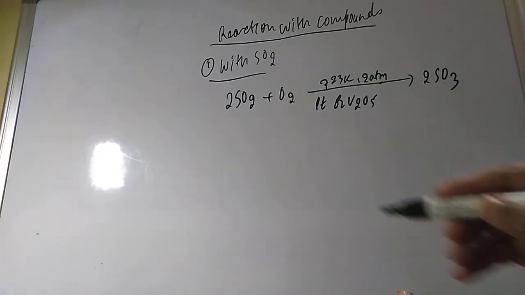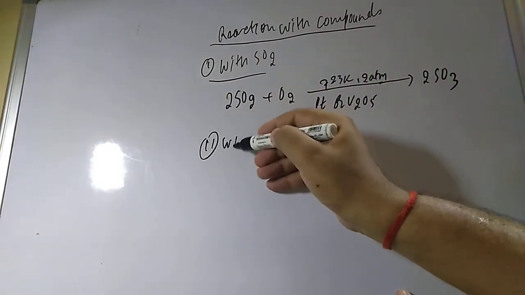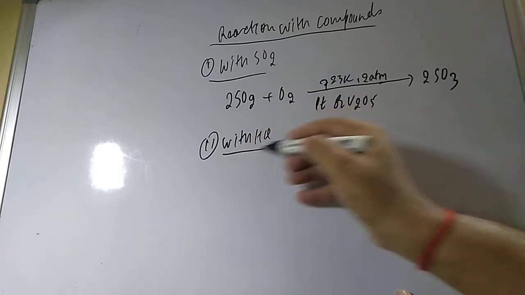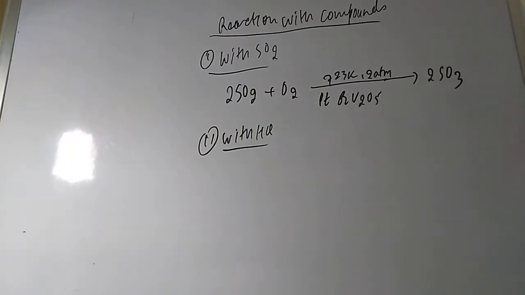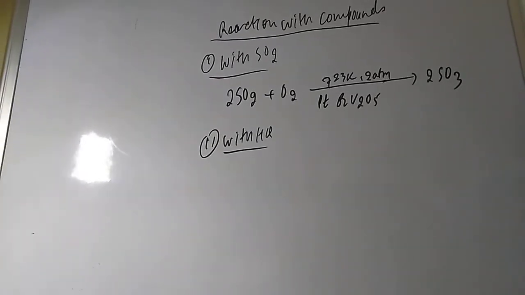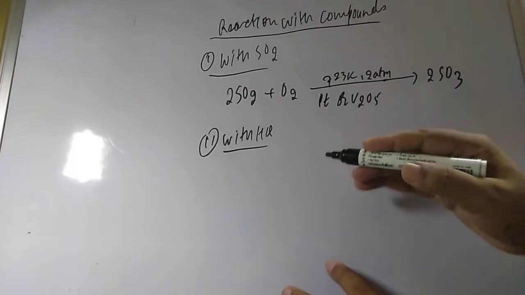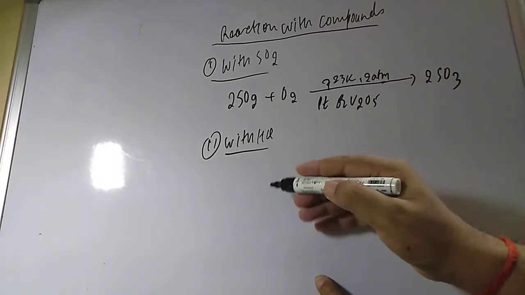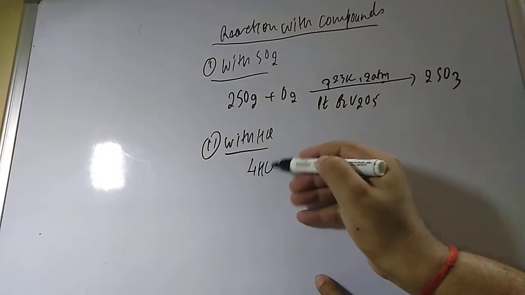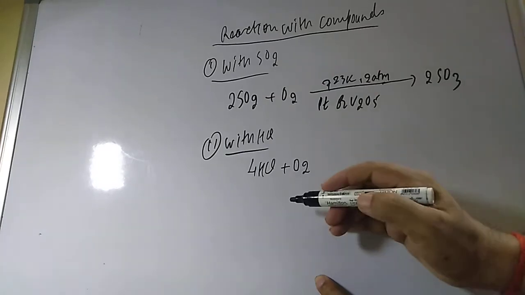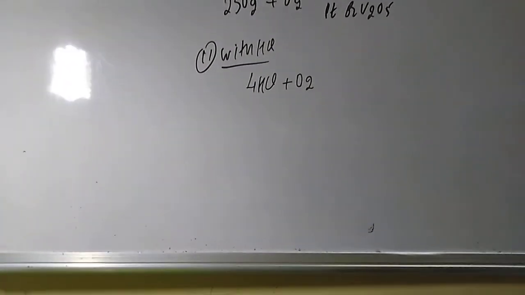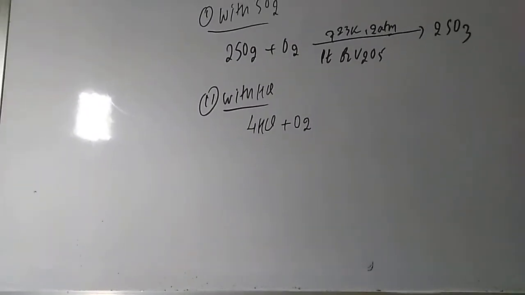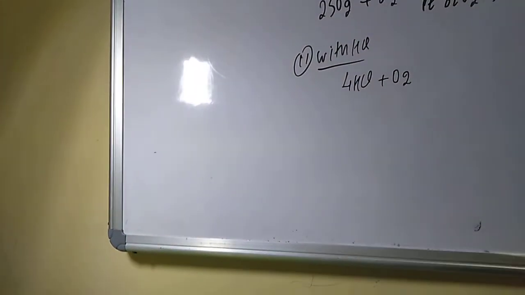Now the second one, with HCl. What compound will it give if you are treating with HCl? Importantly, chlorine gas will be released. With HCl it will release chlorine gas. So now let us see what equation will be there. 4 mole of HCl I am taking, students, and treating with the oxygen. So what will happen in this case?